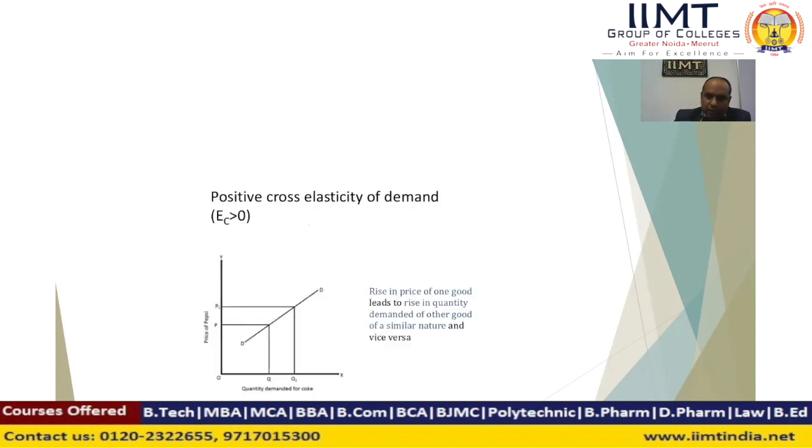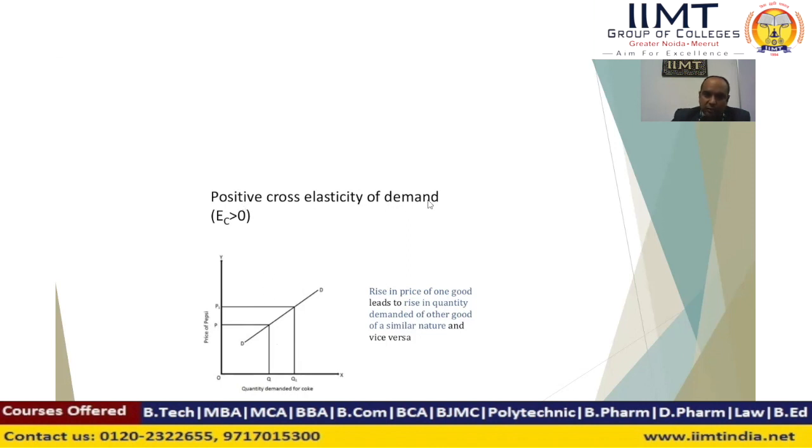And there are three types of cross elasticity. First, positive cross elasticity. Positive cross elasticity is when the value of elasticity is greater than 0. We take price on the y-axis and the demand of another commodity on the x-axis. X and Y are both related commodities. For example, if the price of Pepsi rises, then the demand for Coke will rise. It means both are substitute commodities.